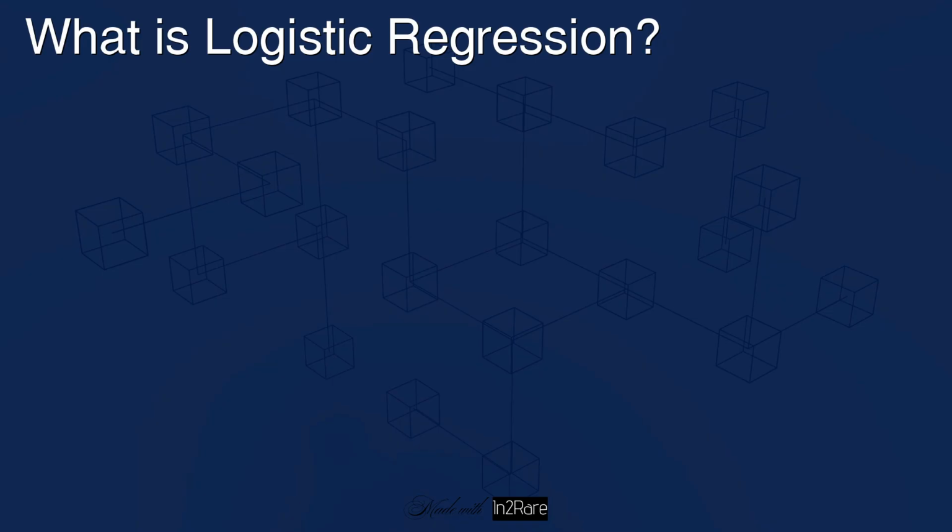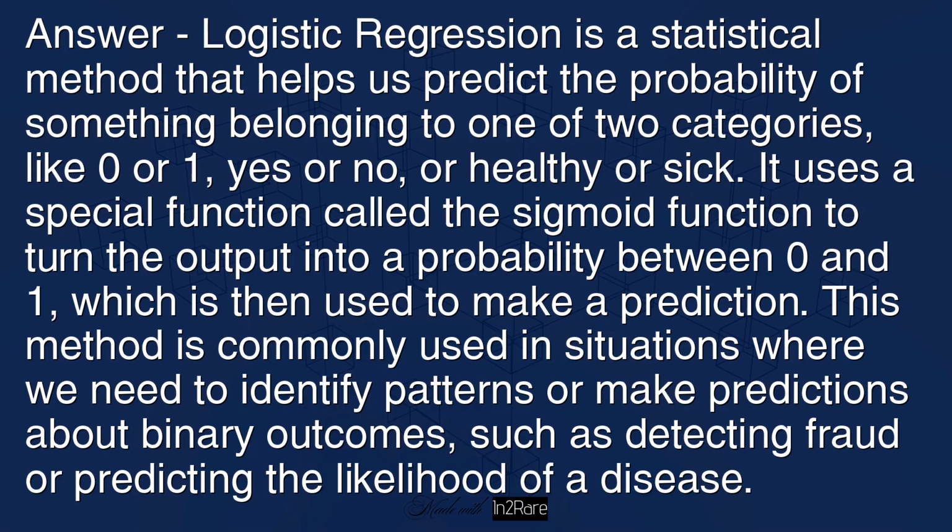What is logistic regression? Answer: logistic regression is a statistical method that helps us predict the probability of something belonging to one of two categories, like 0 or 1, yes or no, or healthy or sick. It uses a special function called the sigmoid function to turn the output into a probability between 0 and 1, which is then used to make a prediction. This method is commonly used in situations where we need to identify patterns or make predictions about binary outcomes, such as detecting fraud or predicting the likelihood of a disease.